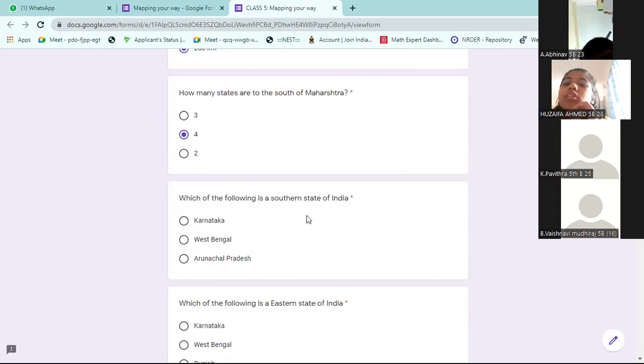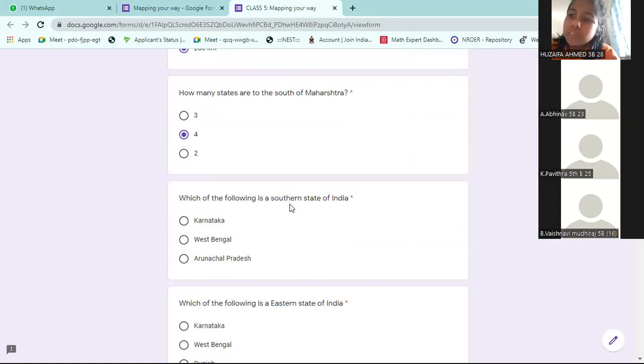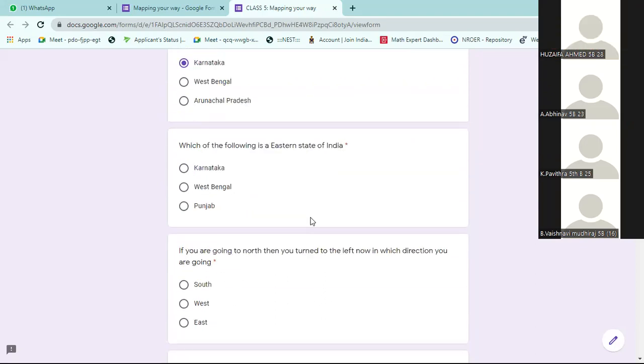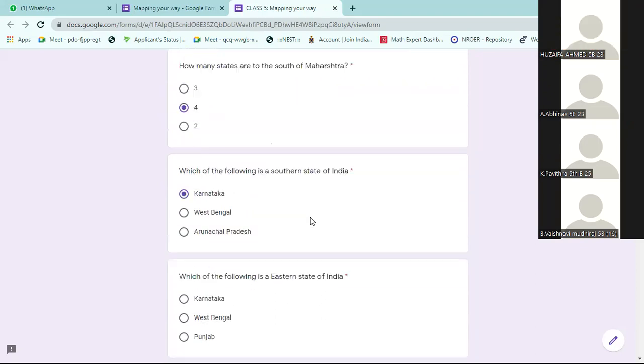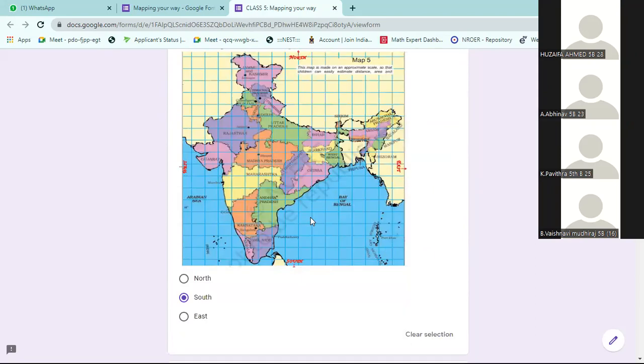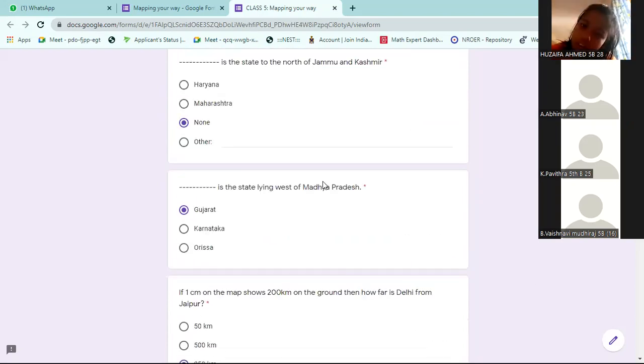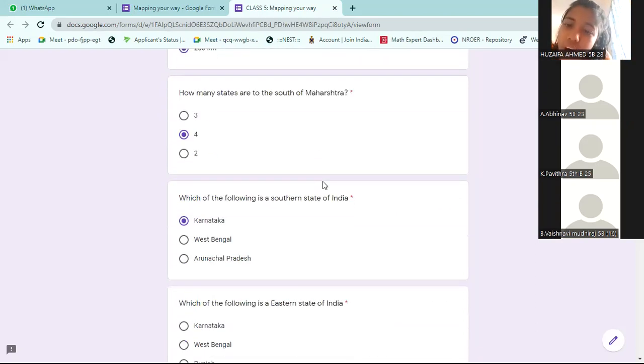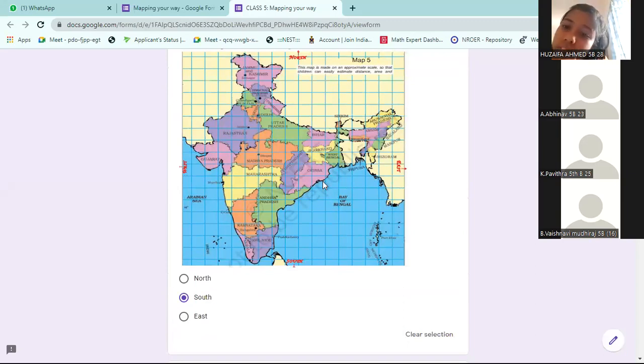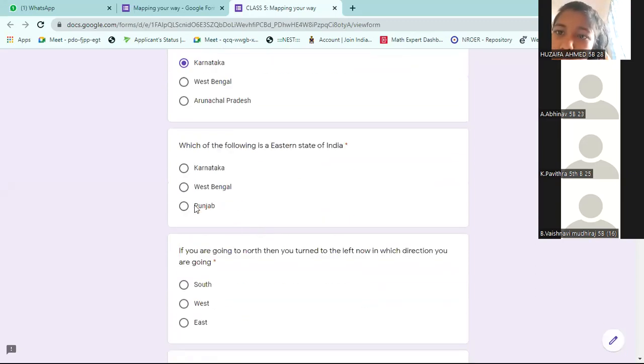Which of the following is a southern state of India? Karnataka. Now, an eastern state of India, the east side of India. Many are there. Out of these, which is in the list that you have to take? West Bengal.